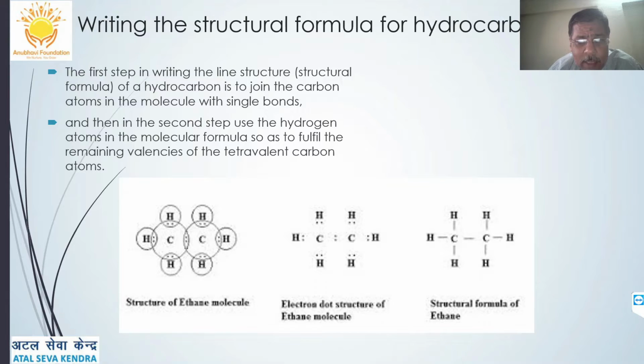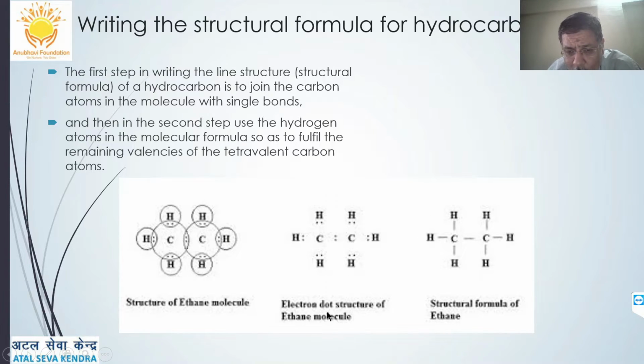The first step in writing the line structure or the dash structure of a hydrocarbon is to join the carbon atoms in a molecule with single bonds. You can show it like this. Suppose this is the structural formula of ethane, whose molecular formula is C2H6: C-C, and three hydrogens are attached to each carbon atom, which you can show by single covalent bonds.